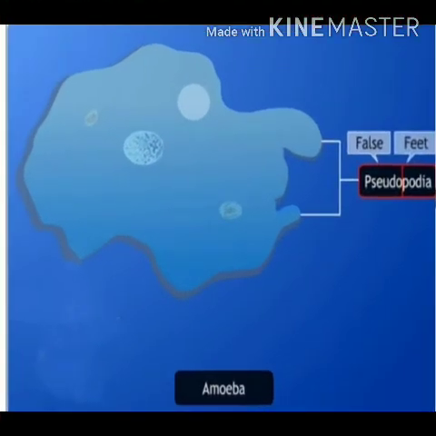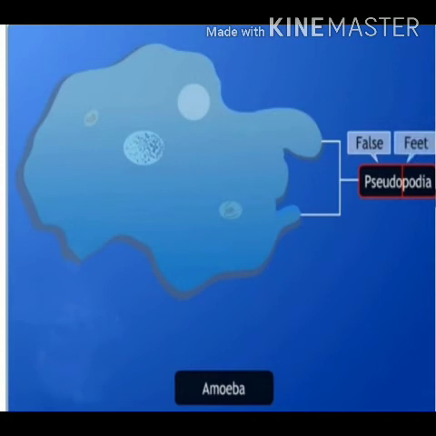Okay. Now let's discuss the shape of amoeba, a unicellular organism. Amoeba has no definite shape, meaning no fixed shape. It keeps on changing its shape continuously. It can move in any direction by changing its shape with the help of its false feet known as pseudopodia. What is pseudopodia? They are finger-like projections protruding out. Protruding means coming out of its body, which appear and disappear when amoeba moves or feeds.